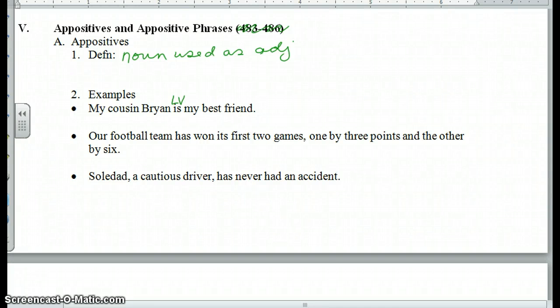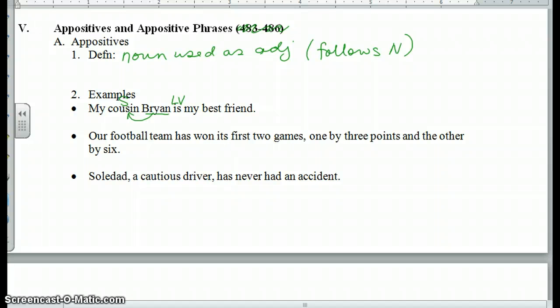Verb, who or what, linking verb is, who or what is, cousin is. Now you might say, well, why isn't it Brian? Because the definition of an appositive is a noun used as an adjective, and it almost always, as a single word, follows the noun that it modifies. So here, Brian tells me more about cousin.